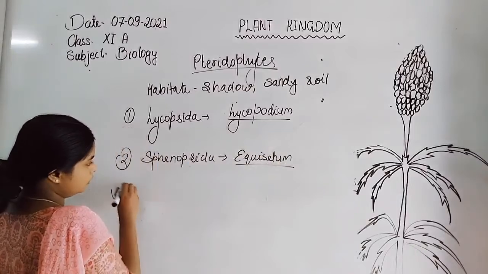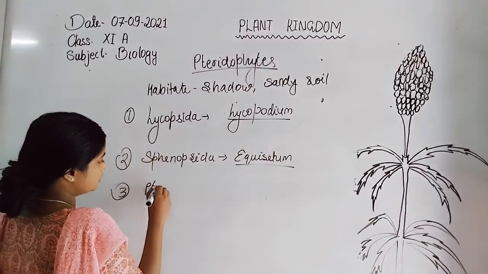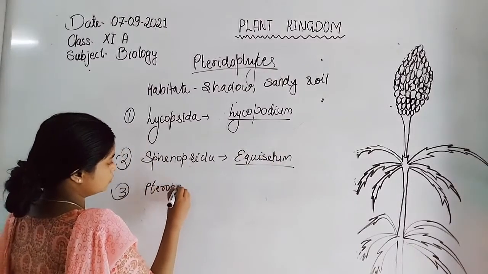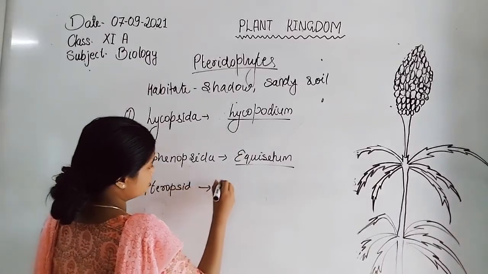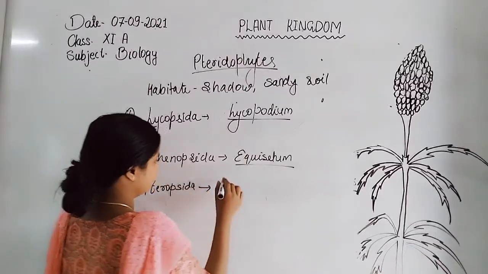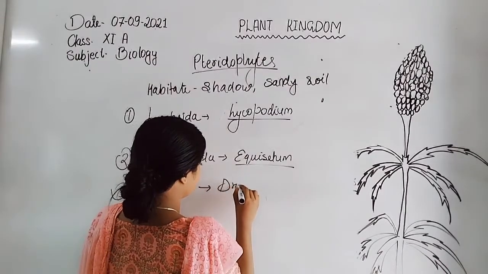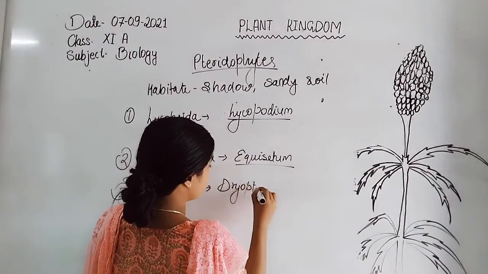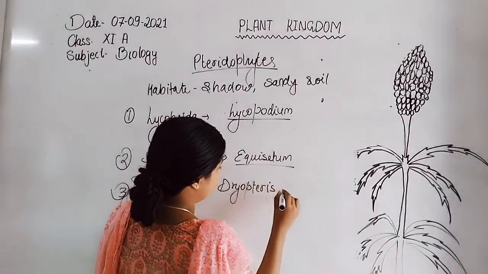And the third class is Pteropsida, with examples Dryopteris and Pteris.